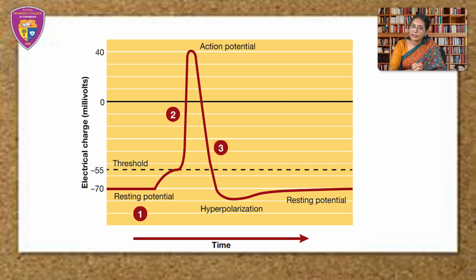This whole cycle, starting from resting potential to depolarization to hyperpolarization and again coming back to resting potential, is referred to as action potential. And this is how transmission of the neural impulse happens within the neuron. There is a whole different series of events that are involved altogether in the transmission of message from one neuron to another. But for now, I hope you have understood the concept of today's class.